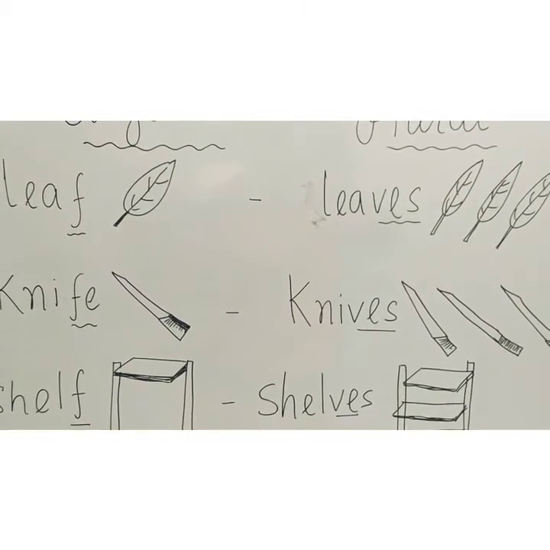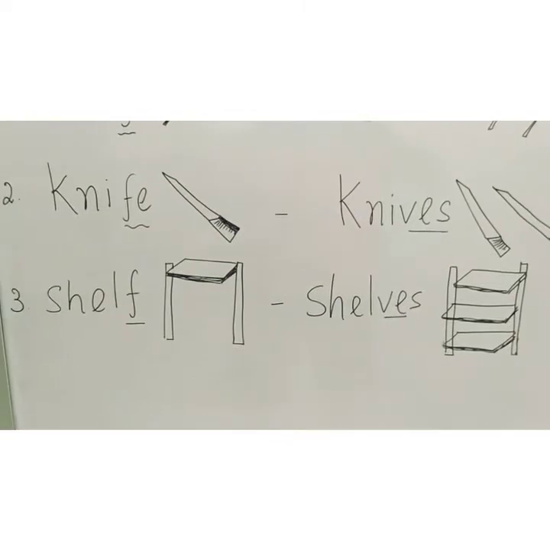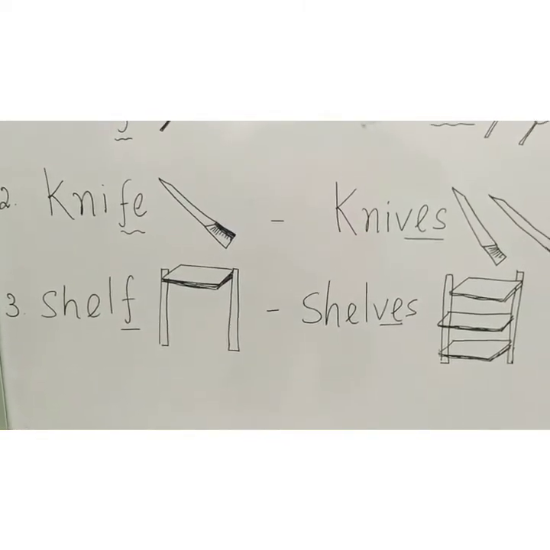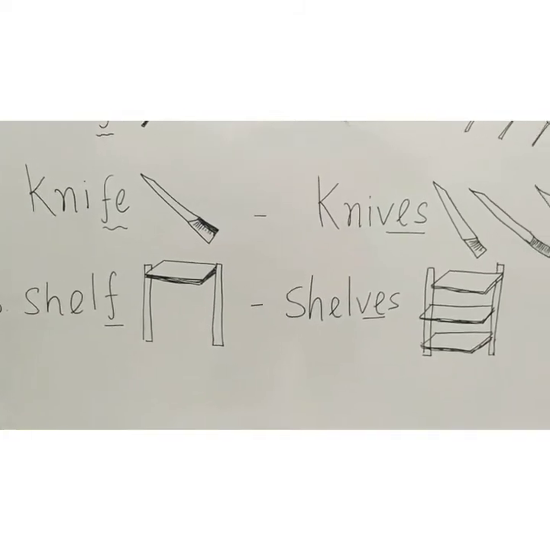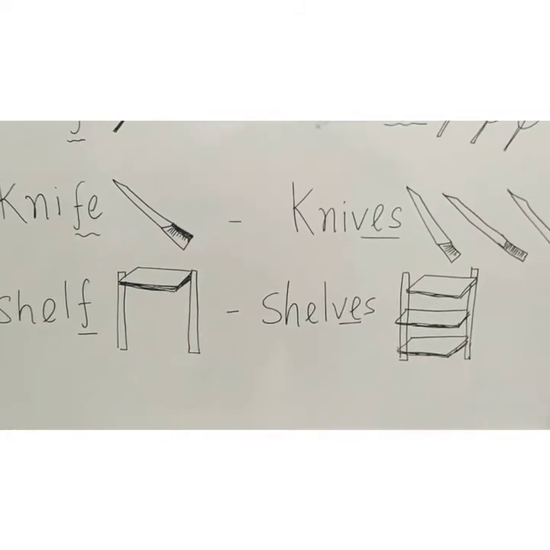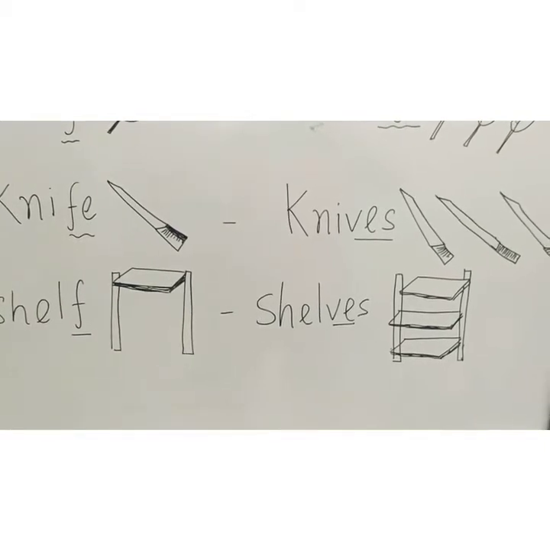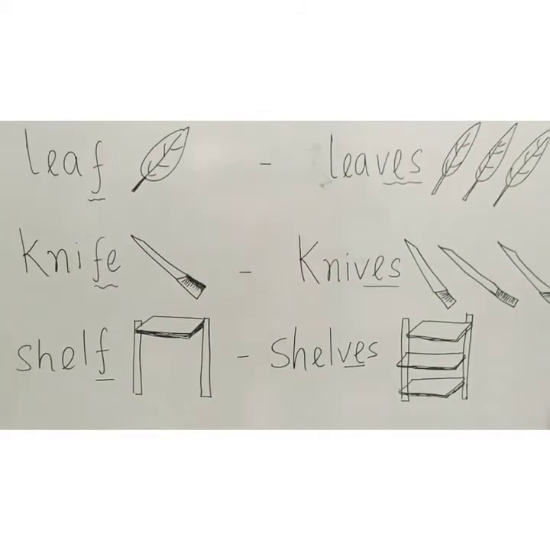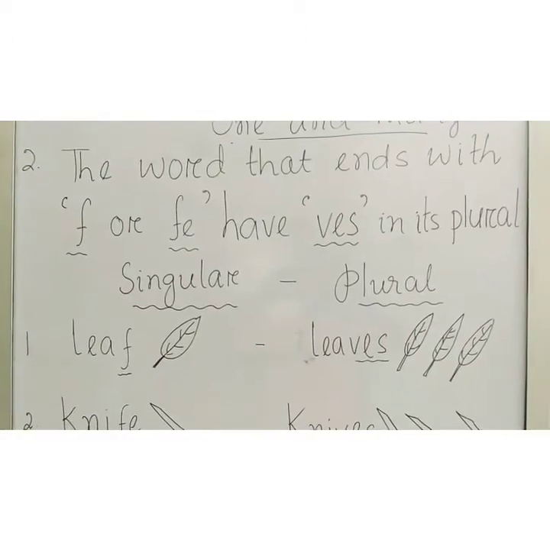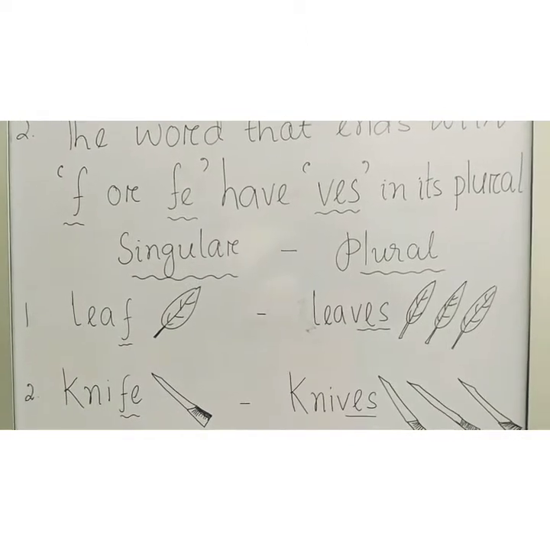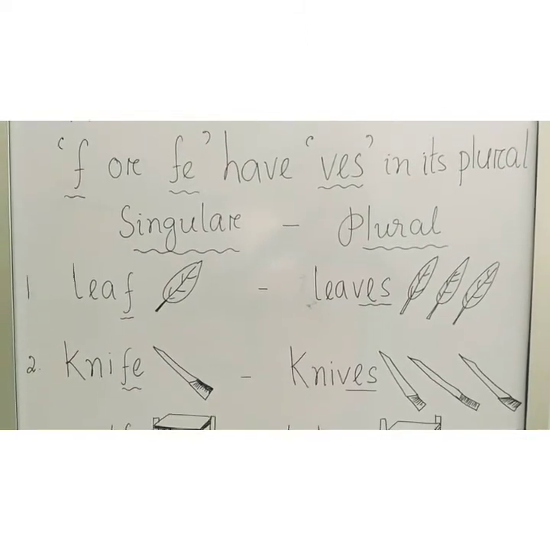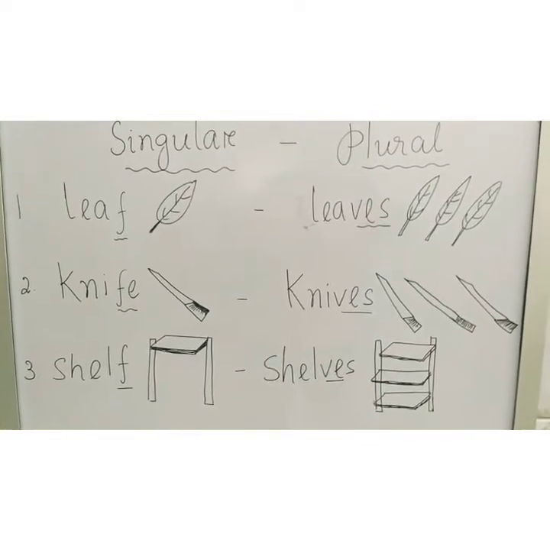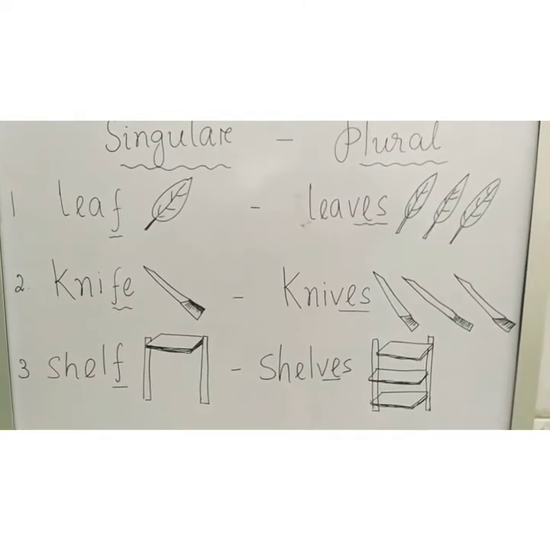Plural form is knives, ends with VES. Now the third one, shelf, book shelf, shelf ends with F. One shelf is here. If it is plural, shelves, that ends with VES. You can see more than one shelf. So this is about the words that end with F or FE having VES in their plural form. You can go through these examples again, children.